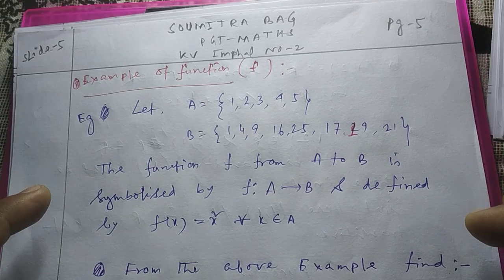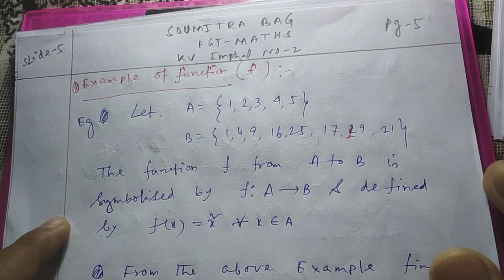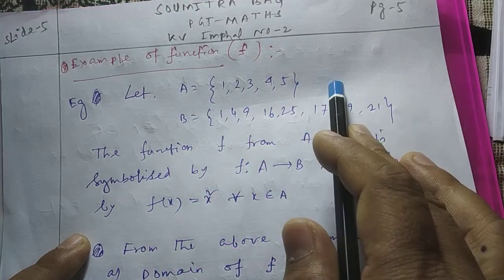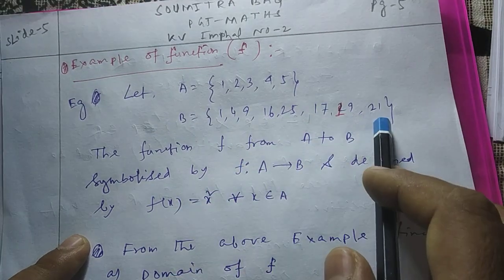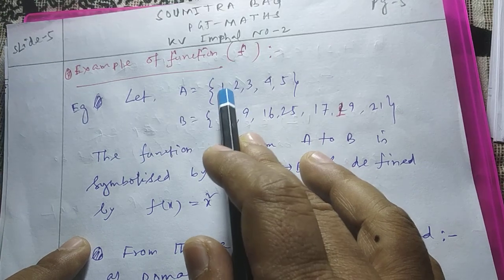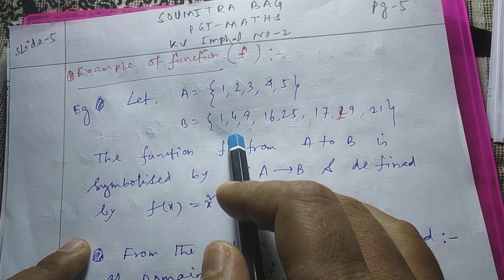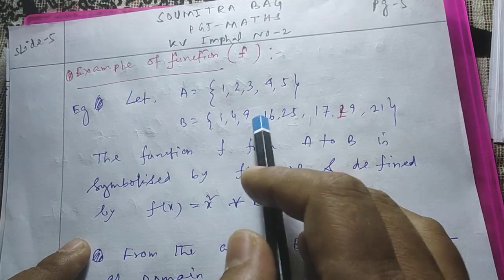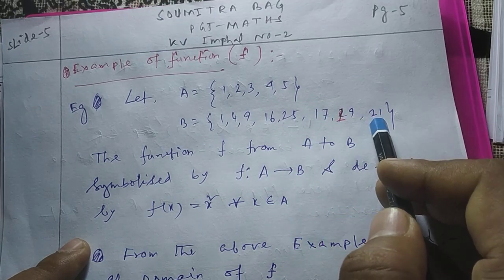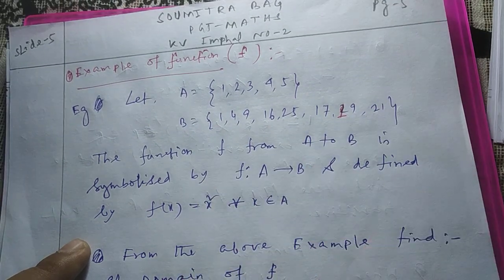Now let us take an example of a function. How it is symbolized, how it is defined. Let us look into it. Suppose we are taking two sets A and B. Suppose A contains 5 elements: 1, 2, 3, 4, 5, and B contains 9 elements like 1, 4, 9, 16, 25, 17, 19 and 21. So A contains 5 elements and B contains 9 elements.